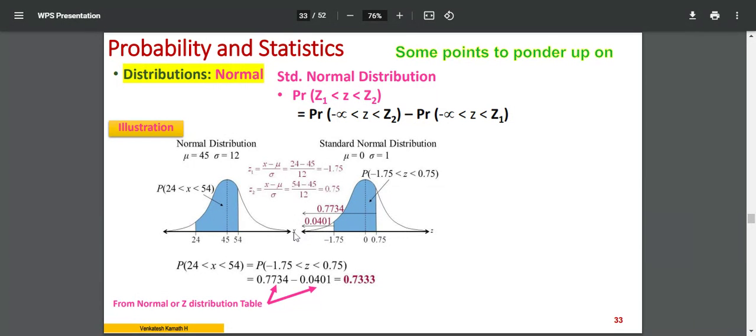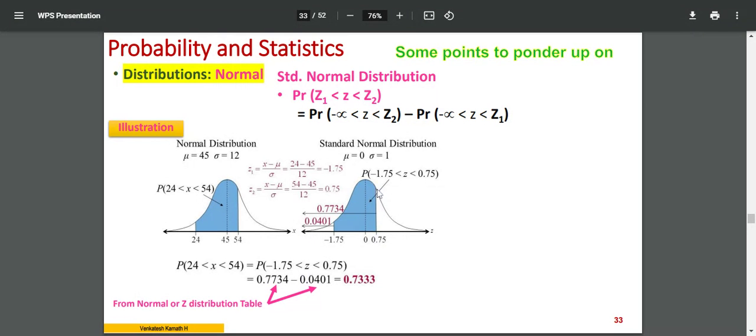What should I do? I have to calculate the area A, and the whole area over here, which is B. Then if I do B minus A, I'll get the area of only this shaded part. So I have to do B minus A. This area I have to deduct from the whole area from minus infinity to 0.75.